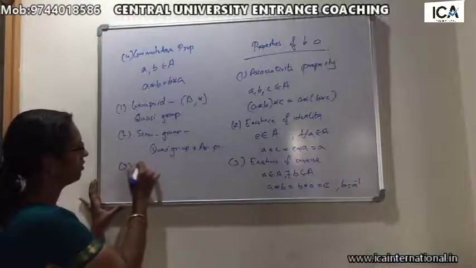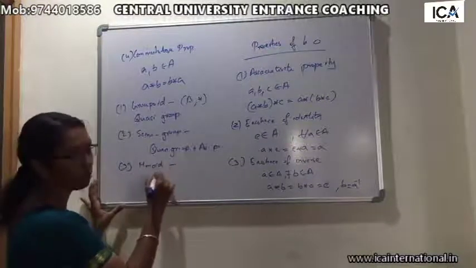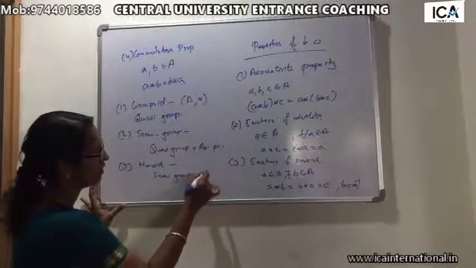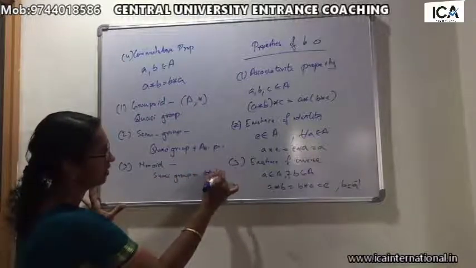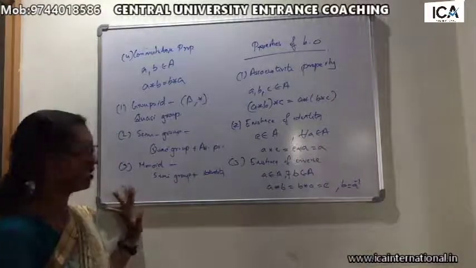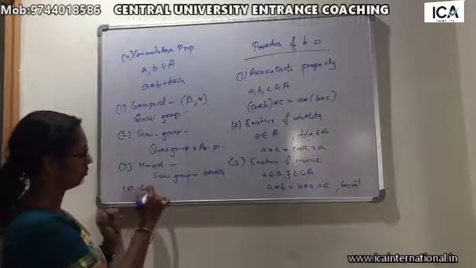Now the third one, monoid, which is a semi-group together with identity. If an identity element exists in a semi-group, then such a semi-group is called a monoid. Then one more, that is the group.